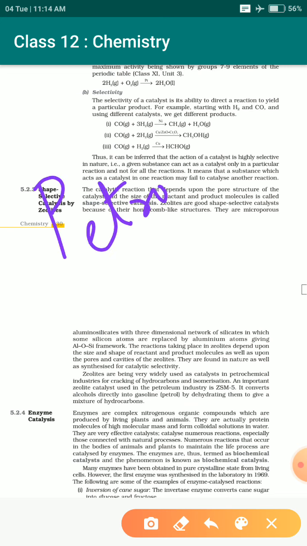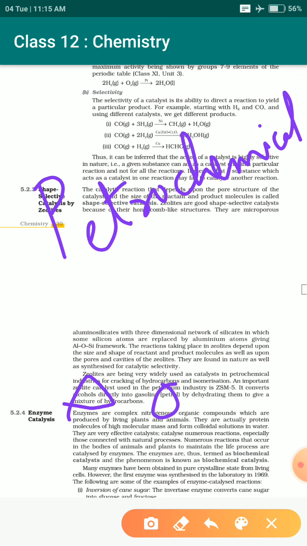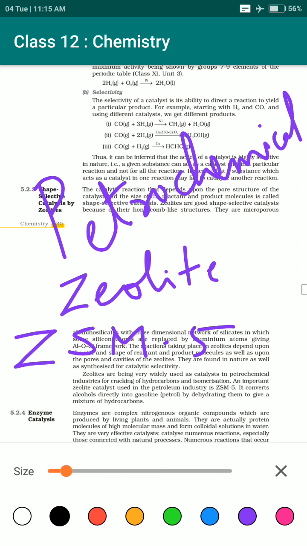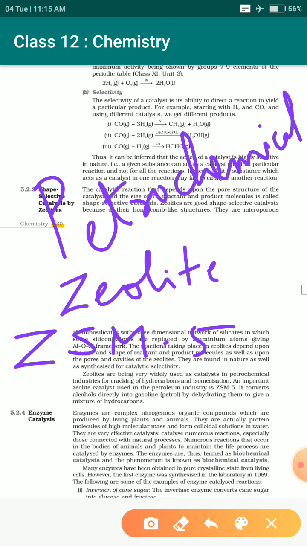Zeolites are very helpful in the petrochemical industry. If you want to convert alcohols, not drinking alcohol but chemical alcohol, into petrol, there is a dehydration process for that, and it is done by a zeolite known by the name ZSM5. No need to memorize the full form.